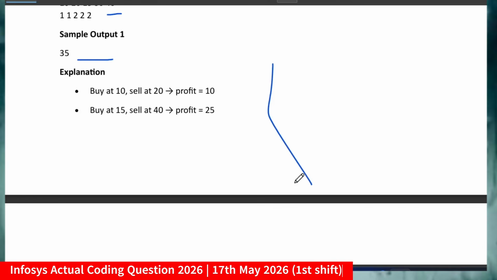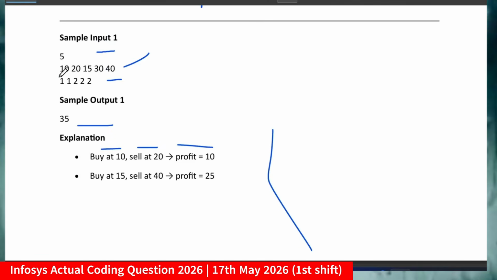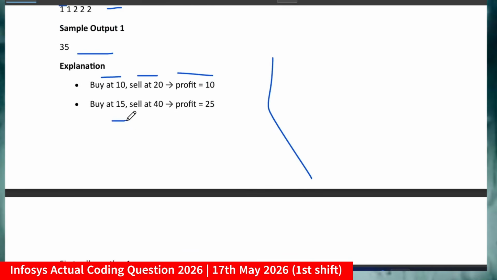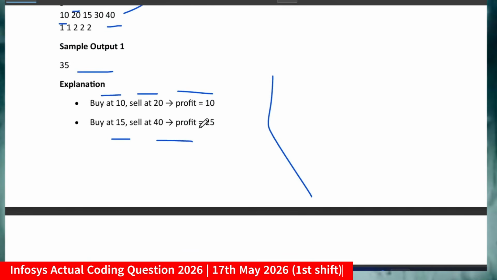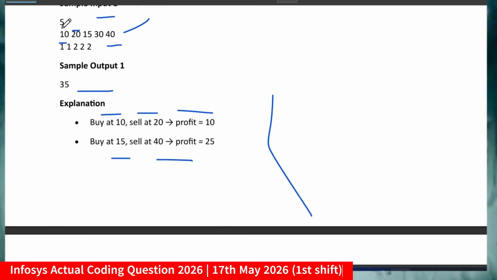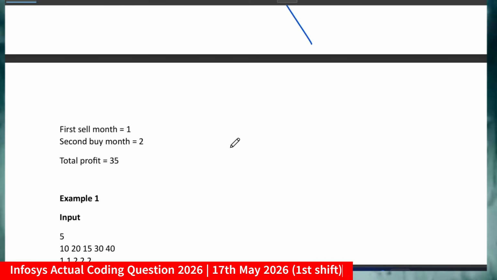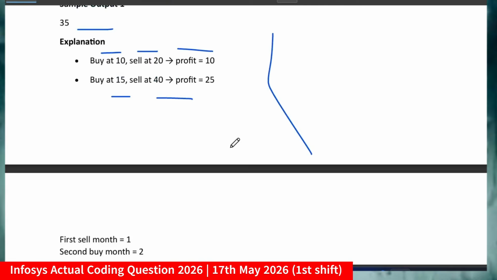For example, if I buy at 10, sell at 20, then the profit I am getting is 10, isn't it? So buy at 15, sell at 40, the profit we are getting is 25. So the first sale month equal to 1 and second buy month equal to 2. Okay, so these are the months given.